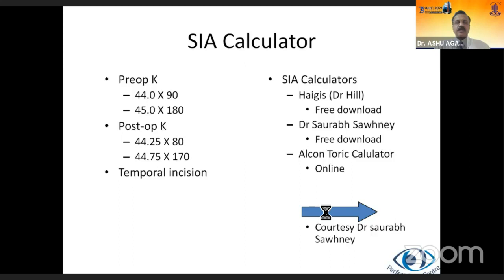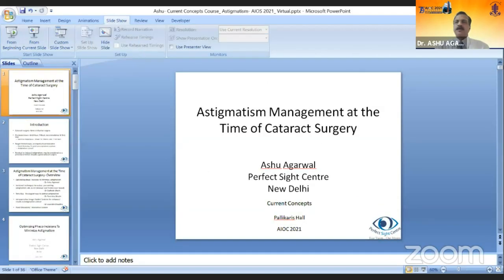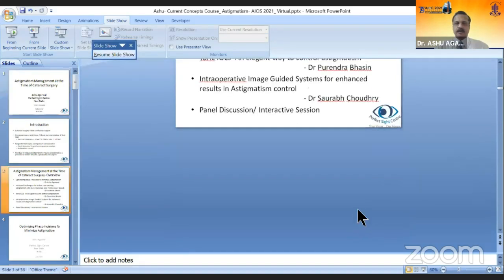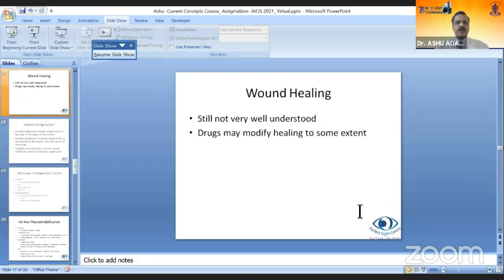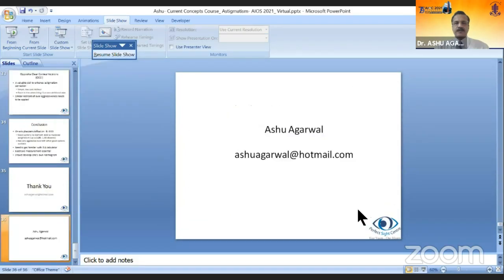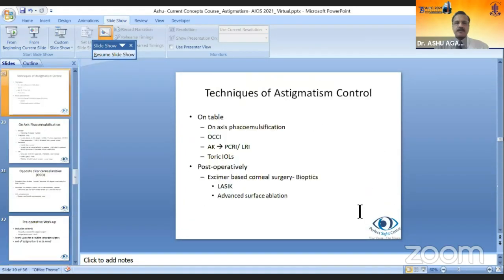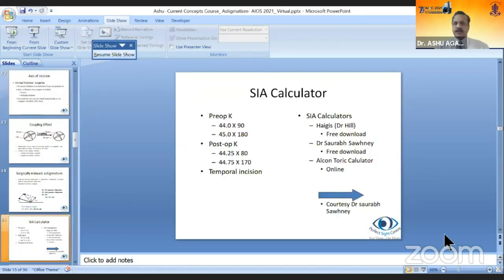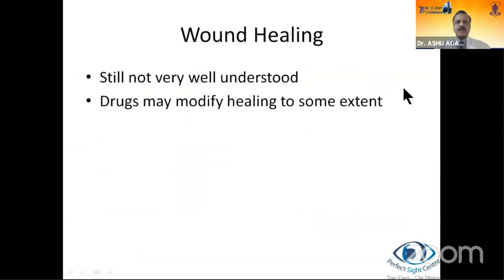You see that the value changes to 0.7 diopters at 104 degrees. So these calculators help us in knowing how we are performing, what a surgery is doing. I'm sorry, I think it just reverted back to the earlier one. Okay, so these are the toric calculators which can be downloaded.